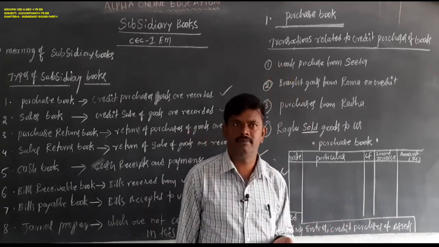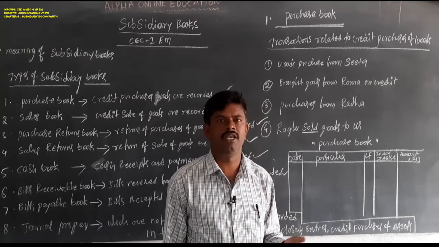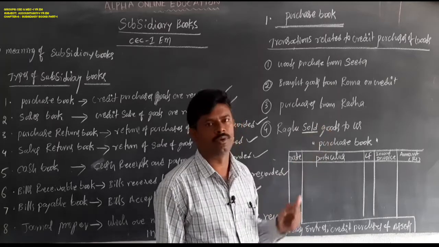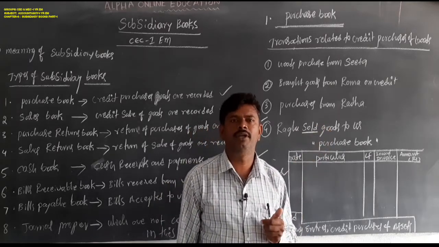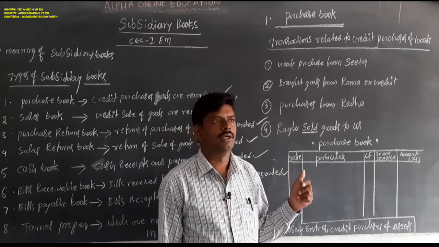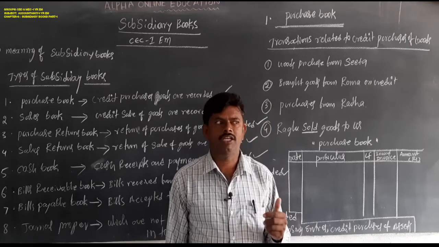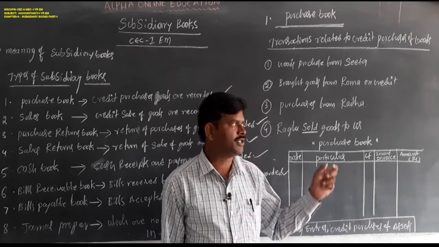And remember one thing, assets purchased on credit basis are not recorded in the purchase book. This is another important point. And another key point is that cash purchases are not recorded in the purchase book.